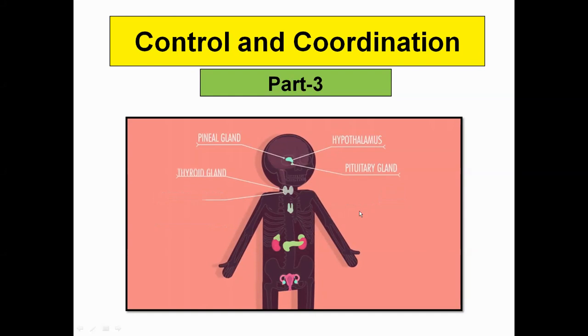Good morning, students. We are going to continue chapter 7 of NCERT, that is control and coordination. Students, in our previous module, we have discussed phytohormones, that is plant hormones. Now it's time to discuss the coordination part in the human body, which is going to work along with the nervous system to bring about coordinated growth of the body.